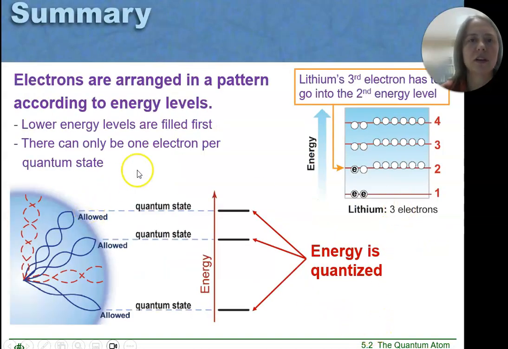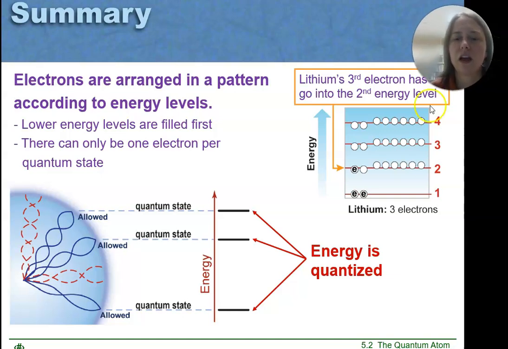So just a quick summary. Electrons are arranged in a pattern according to their energy levels. The lowest energy levels are always filled first. There's only 1 electron per quantum state. And lithium's 3 electrons go 2 into the first energy level and 1 into the second energy level. And we know that energy is quantized. It's a quantity, so electrons could be in this one, or this one, or that one.